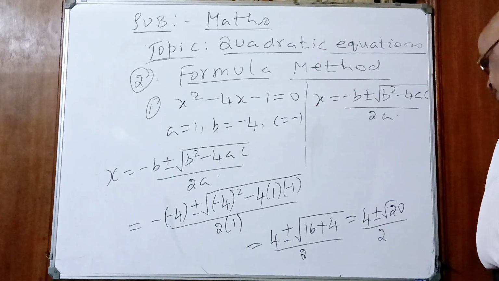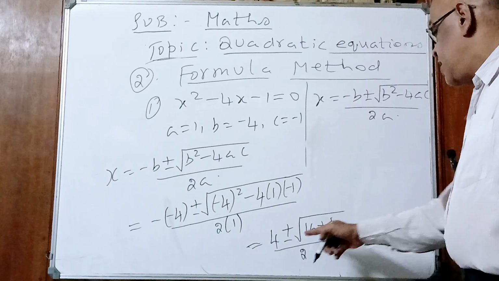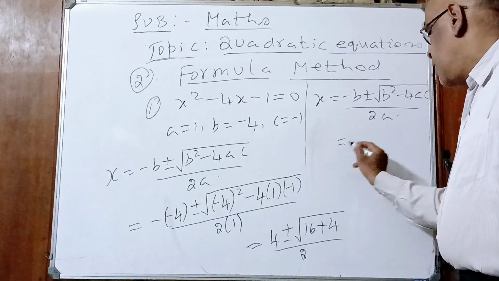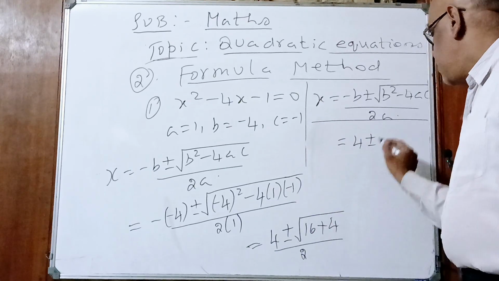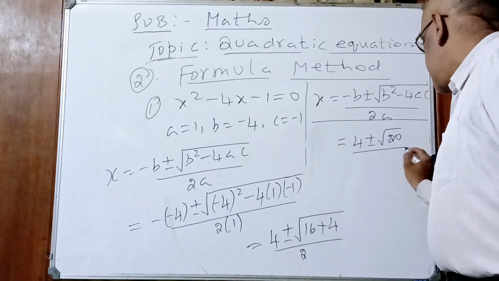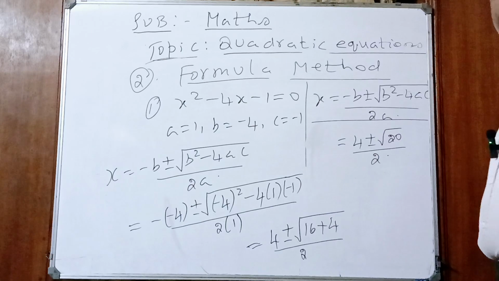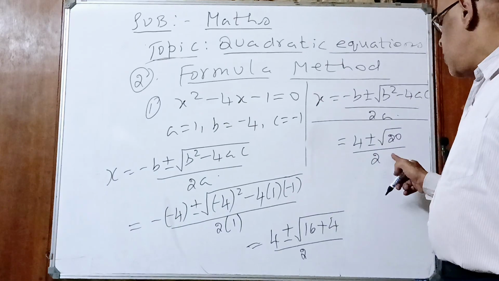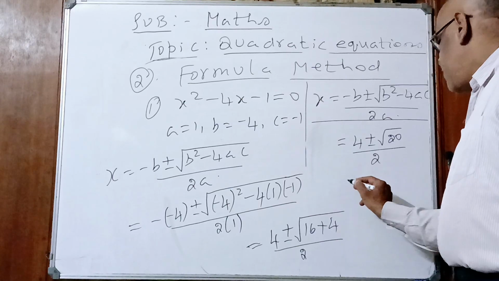I'll do one thing. I'll write it here. What is our answer? 4 plus or minus root of 16 plus 4, 20, under root, divided by 2. 20 is under root. 20 is not a perfect square, children. Factorize. What are the factors of 20? 4 into 5. 4 is a perfect square.